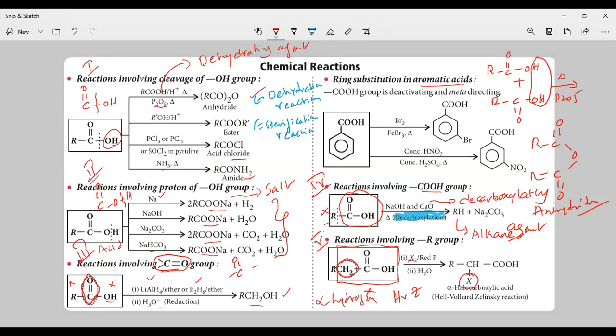You can see here in the reactant, two alpha hydrogens are present. Upon treatment with halogen in the presence of red phosphorus and H2O, you are going to get alpha halocarboxylic acid. X2 in the presence of red phosphorus, we are calling these the HVZ reaction conditions. And we are going to get alpha halocarboxylic acid, that is the HVZ reaction. Okay, next, let us go further, that is the next screen share.